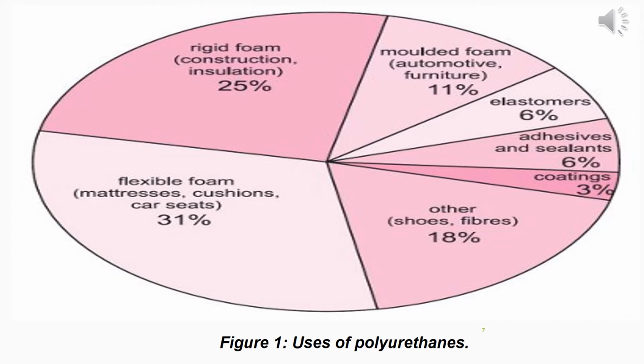As far as the general use of polyurethane and the ratio of the use is concerned, 31% of their use is in mattresses, cushions, car seats, in the form of flexible foams. 25% is their use in the form of rigid foam in construction and insulation. 11% is in molded foam, automotive, furniture, and 6% is their use as elastomers. 6% is their use as adhesives and sealants, and 3% is their use as coatings, and 18% is their use in shoes and fibers and other things.